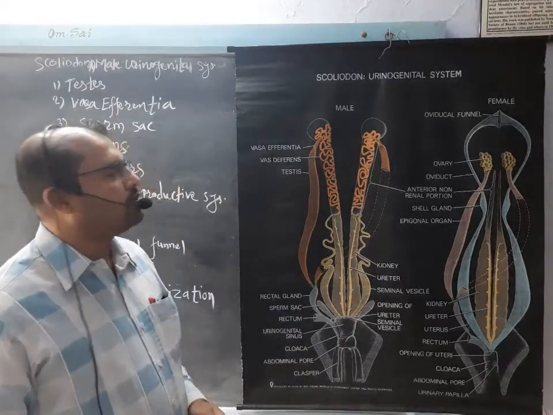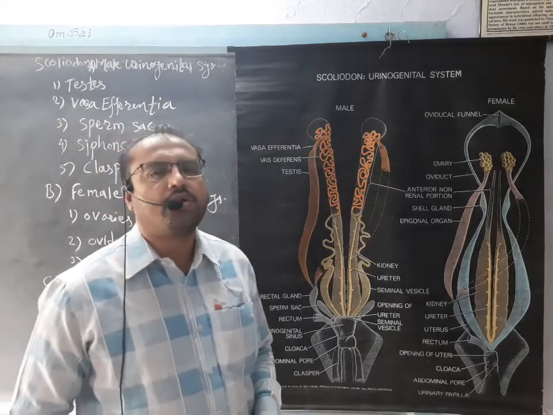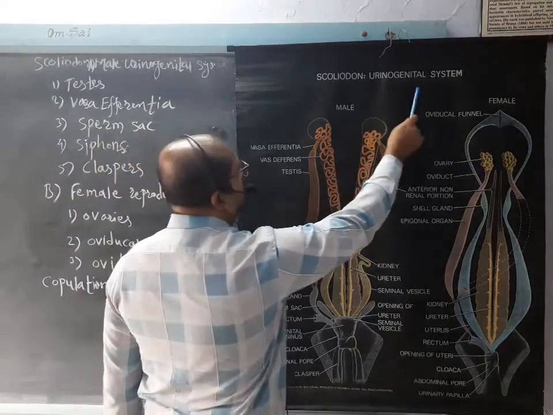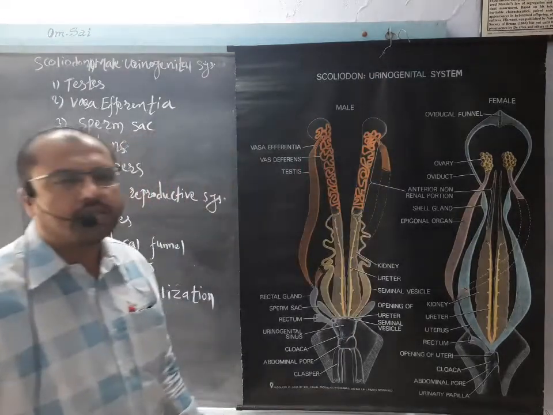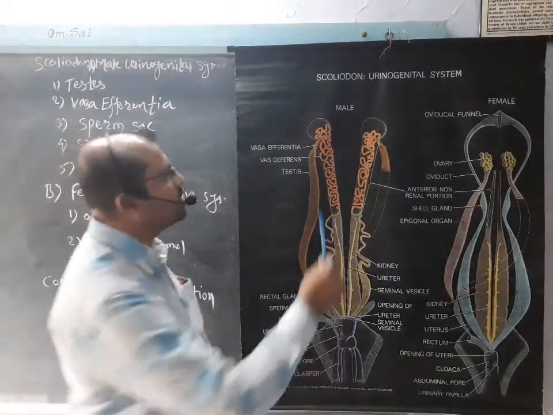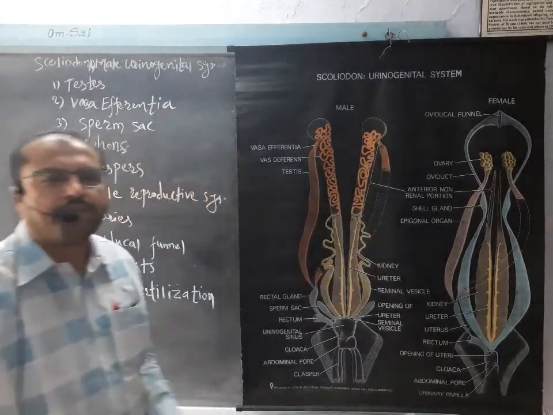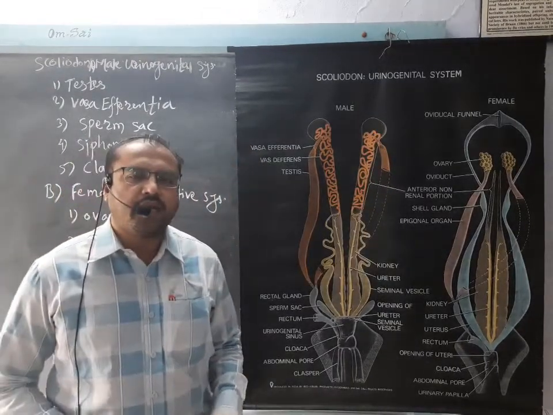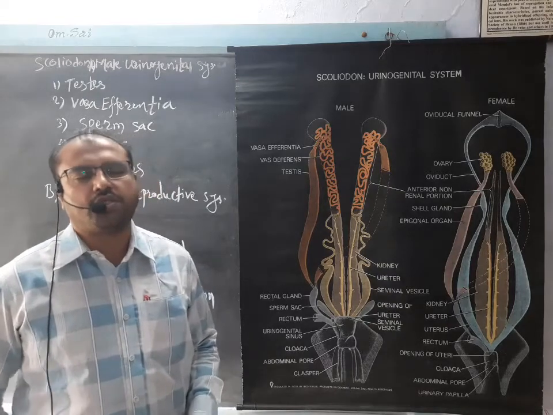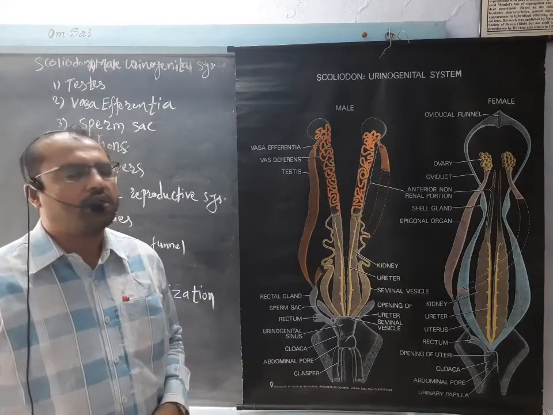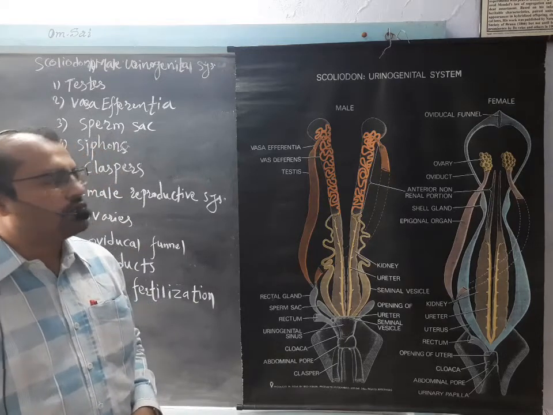So let's start with the urinogenital system of Scoliodon. It is called urinogenital system because it has a connection with the urinary as well as the genital system, that is, the excretory as well as the reproductive systems, which are in combination or association, just attached to each other.